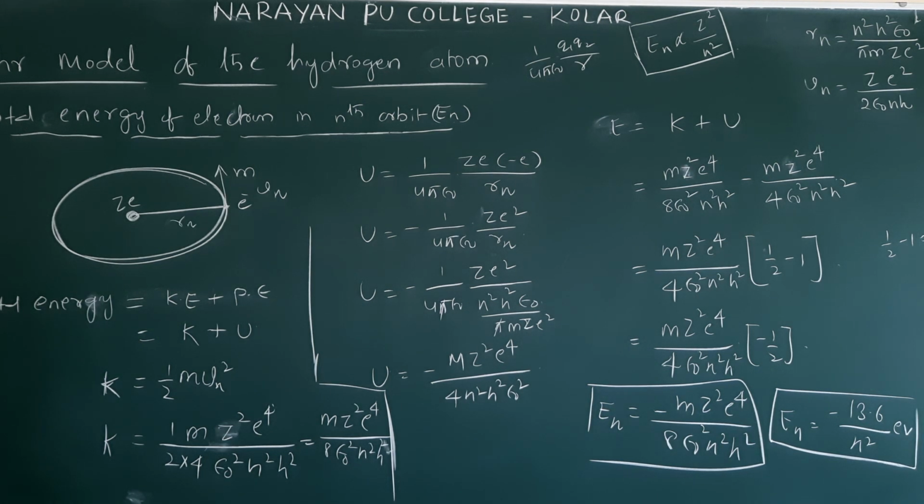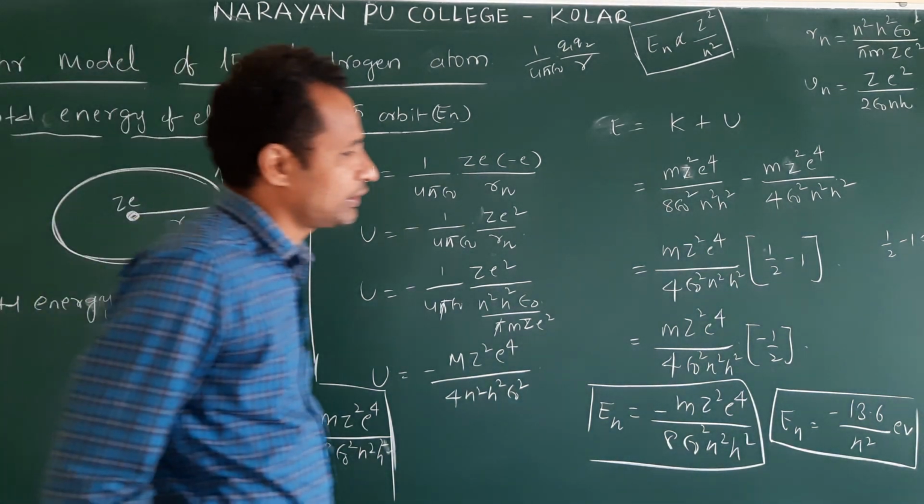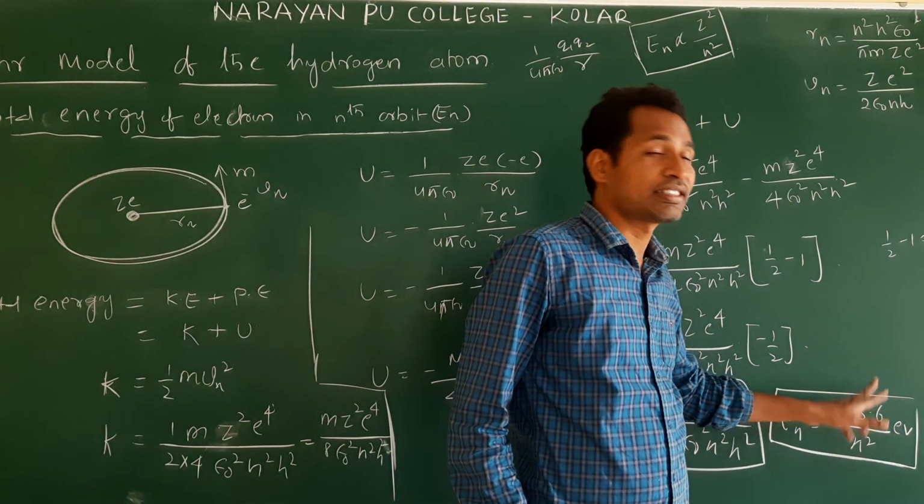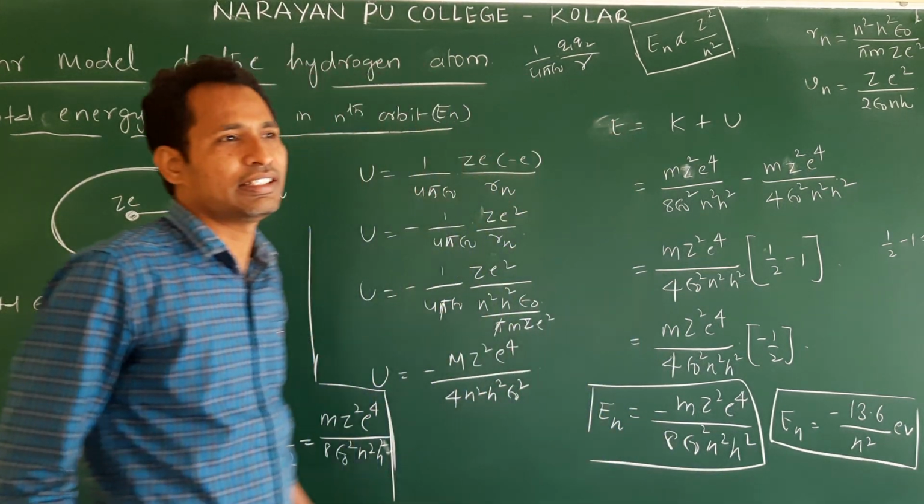The negative sign of the total energy of an electron in an orbit means that the electron is bound to the nucleus. So energy will be required to remove the electron from the hydrogen atom to an infinite distance. If you want to remove the first orbit electron from the hydrogen nucleus, how much energy is required? 13.6 eV. Clear?